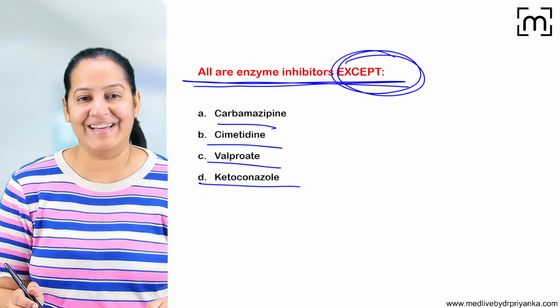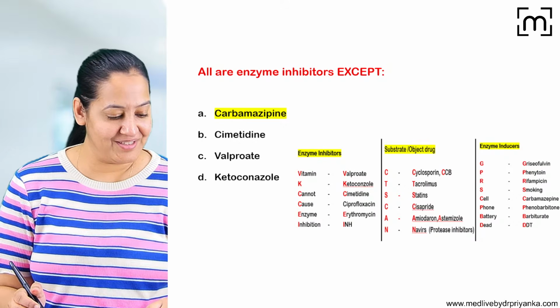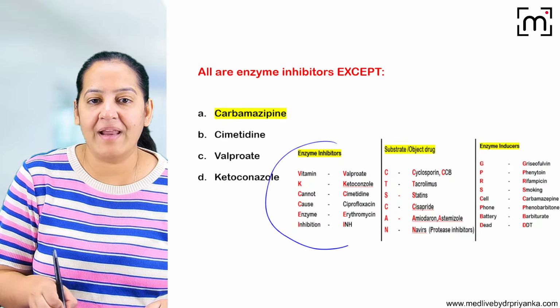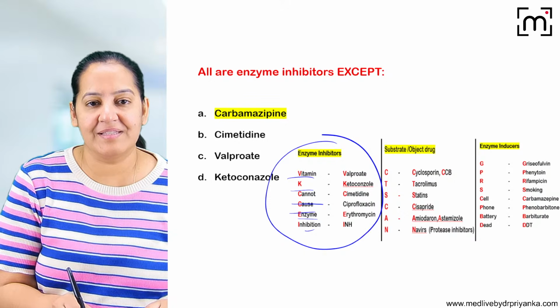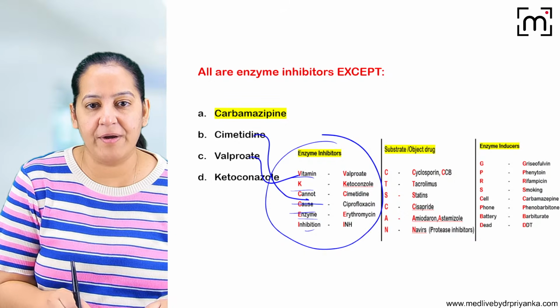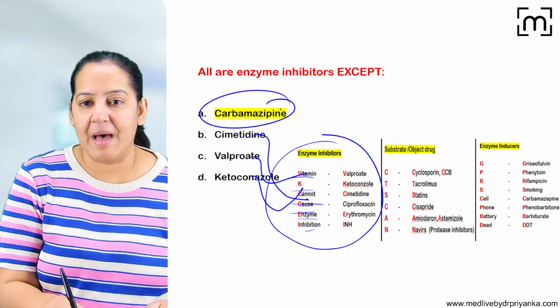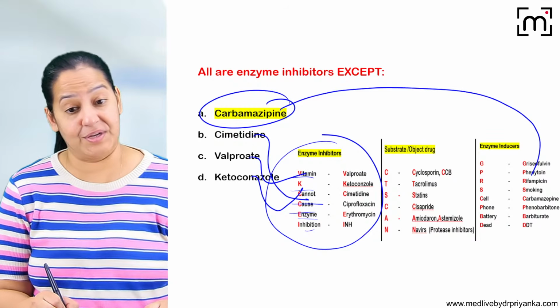Anshika. Everyone? Yes. The correct answer is carbamazepine. Absolutely right, Gauri. Absolutely right, Jitan. Absolutely right, everyone. So we are asking about enzyme inhibitors. These all are enzyme inhibitors except one. The mnemonic is "vitamin K cannot cause enzyme inhibition." Cimetidine is coming in this mnemonic. Valproate is coming in this mnemonic. And ketoconazole is also coming in this mnemonic. But carbamazepine is coming in the inducer list, not inhibitor. Carbamazepine is one of the inducers, not an inhibitor.